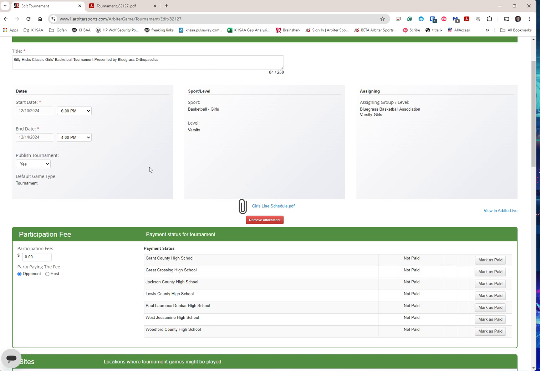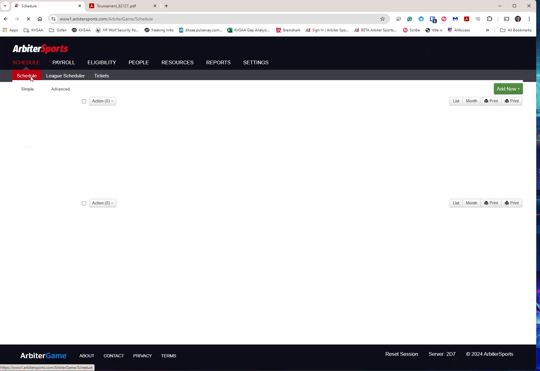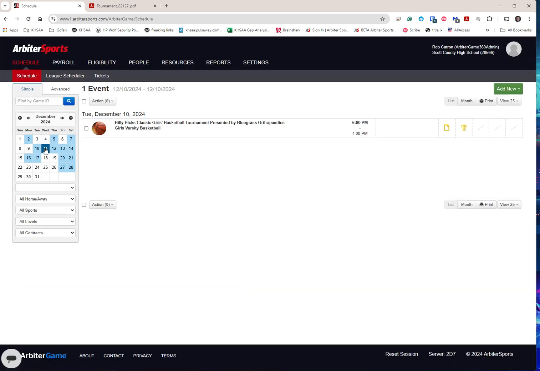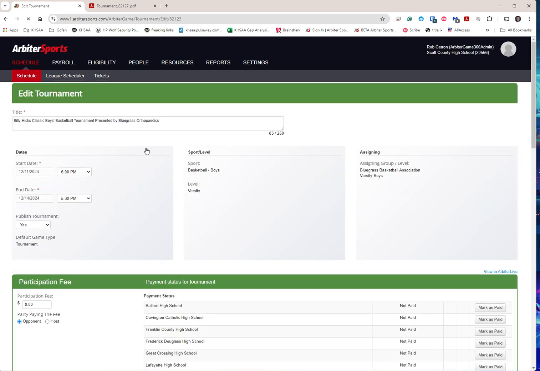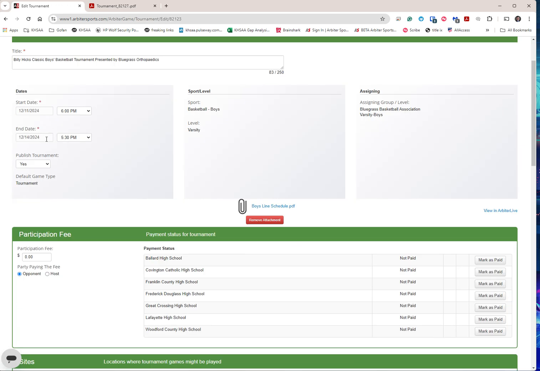But you go back here, let's go back to the schedule page. Now again, the girls do not play on Wednesday, but since the tournament spans the 10th to the 14th, it's still going to list it. But I don't think that's that big of a deal at all. But this is where the boys kick in. So the boys start on the 11th. You see I've got the 11th through the 14th, approximate end time of the game there on the 14th.